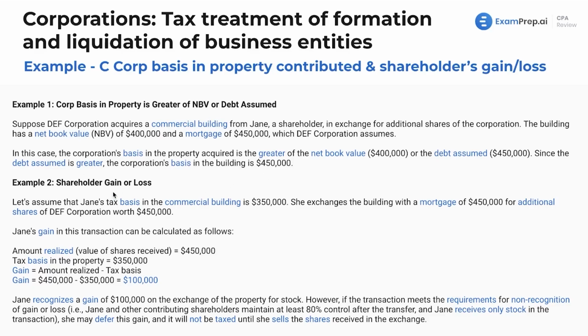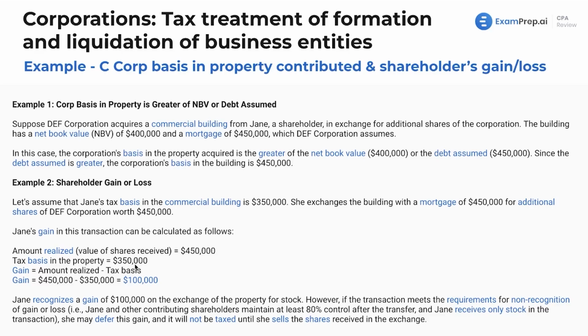Next up for the shareholder gain or loss, let's assume that Jane's tax basis in the commercial building is $350,000. She exchanges the building with a mortgage of $450,000 for additional shares of DEF worth $450,000. Now, Jane's gain in this transaction can be calculated as the following. We've got the amount realized, which is the total value of the shares received of $450,000. What was the tax basis in the property?